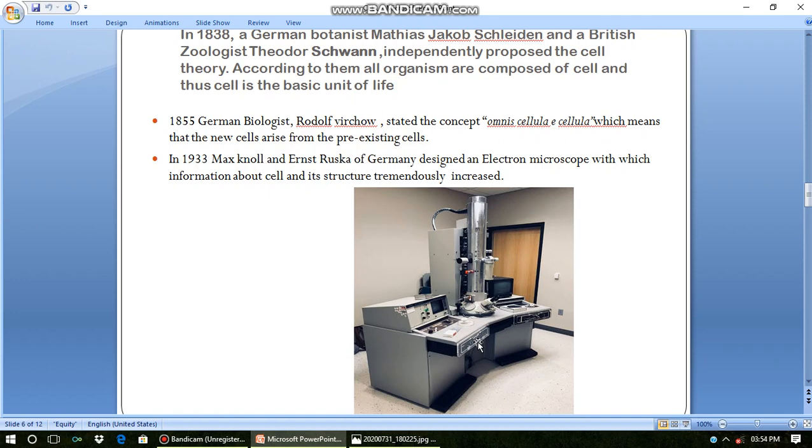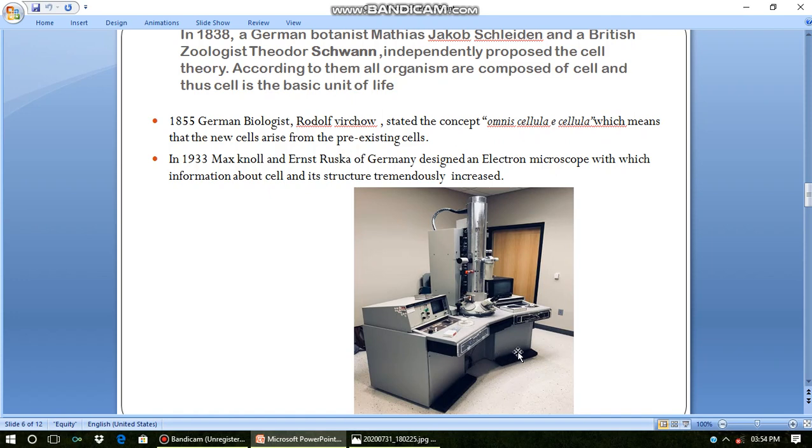With the discovery of this electron microscope, the information about the cell and cell structure increased tremendously. So this is about the discovery and the contributions of the different scientists.